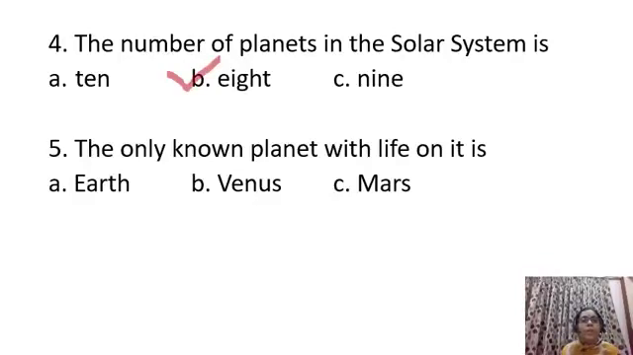Fifth one. The only known planet with life on it is Earth, Venus, Mars. Yes, this is a very easy question. Which is the only known planet with life, the living planet? Yes, of course, that is Earth. So Earth is the correct option. Put a tick on Earth.